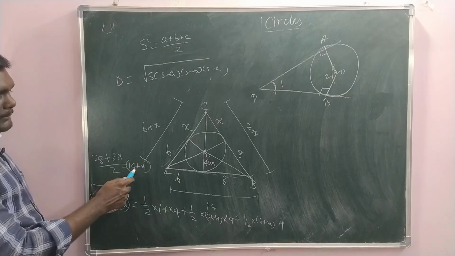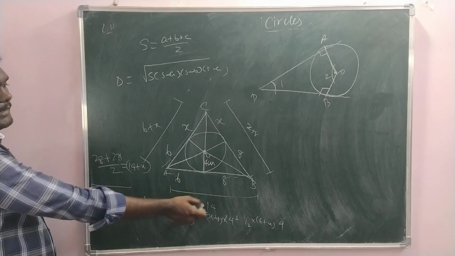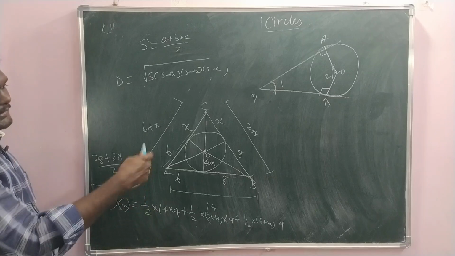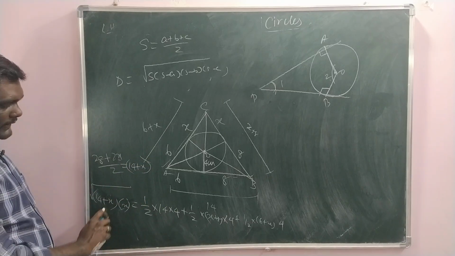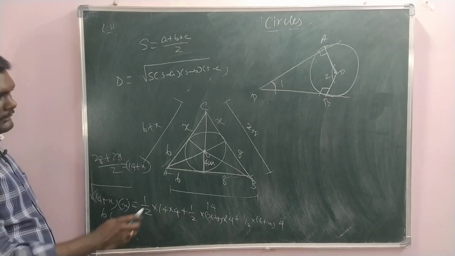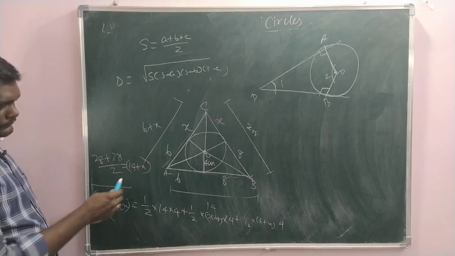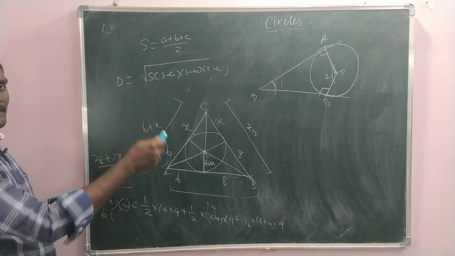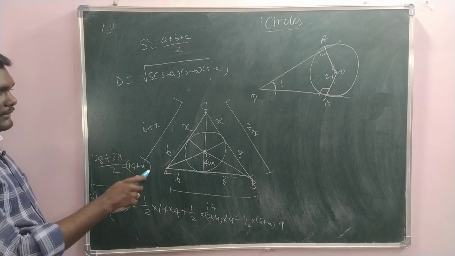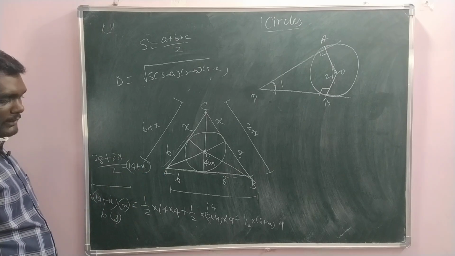And then s minus b, x will get cancelled. 14 minus 8, 6 only. And then here also 14 plus x minus 6 minus x, x minus x gets cancelled. Then here you may get 8 only.